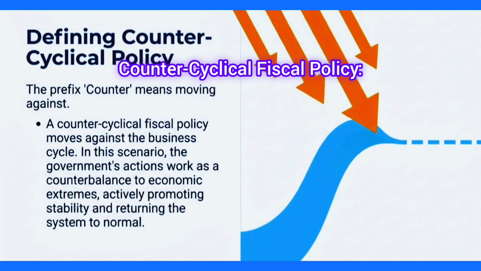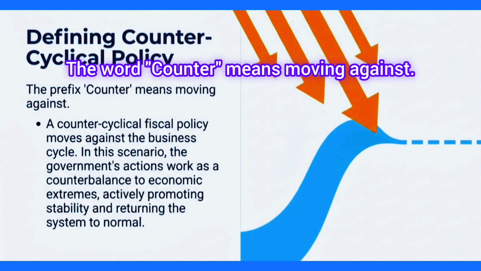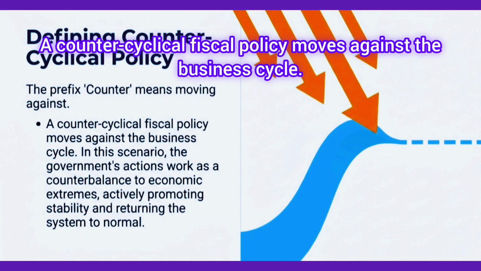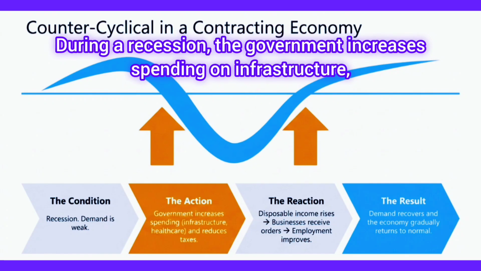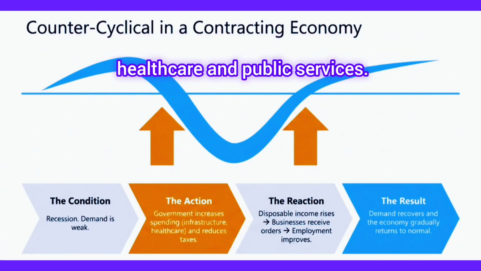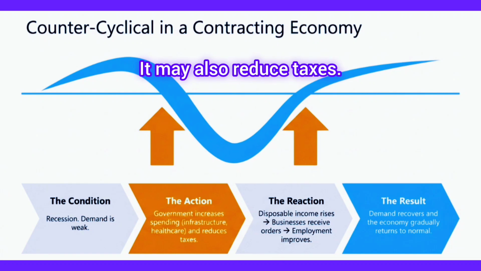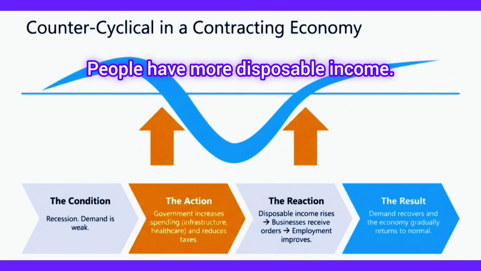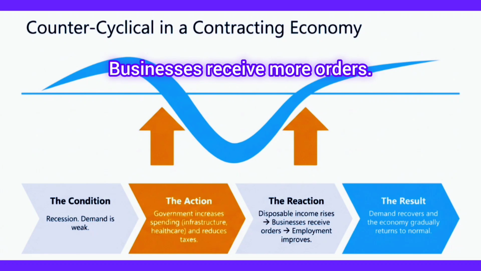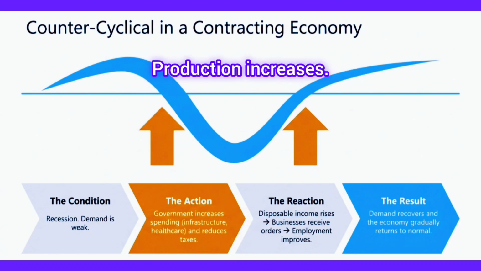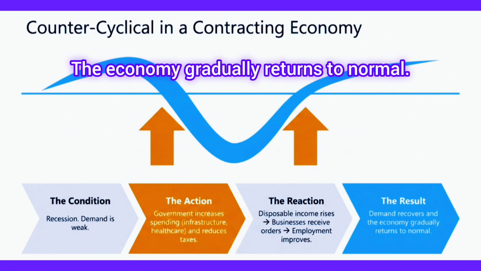Counter-cyclical fiscal policy. The word counter means moving against. A counter-cyclical fiscal policy moves against the business cycle. During a recession, the government increases spending on infrastructure, healthcare, and public services. It may also reduce taxes. People have more disposable income. Demand begins to recover. Businesses receive more orders. Production increases. Employment improves. The economy gradually returns to normal.